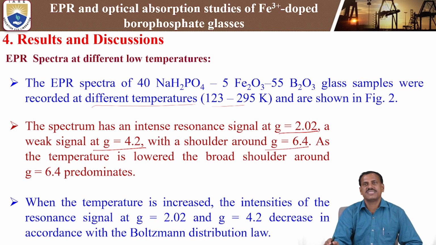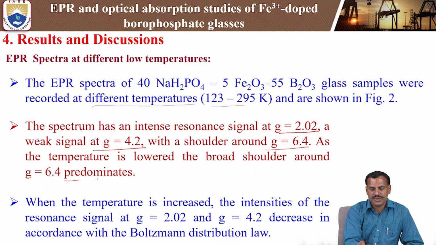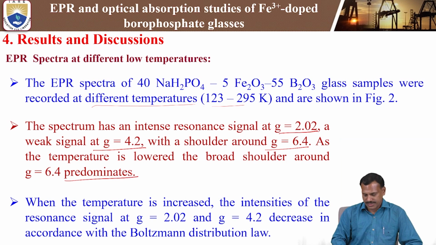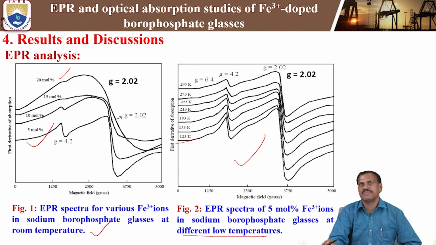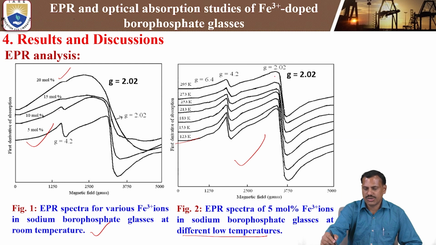As the temperature is lowered, the broad shoulder around g = 6.4 brightens. That means this is what we observe in the low temperature EPR spectra at 5 mole percentage. Starting from room temperature, the intensity at g = 2.02 increases.